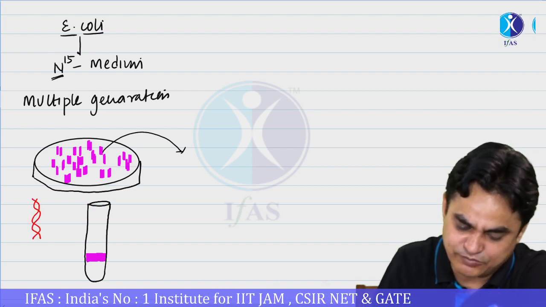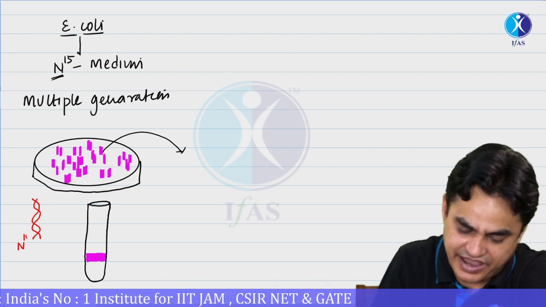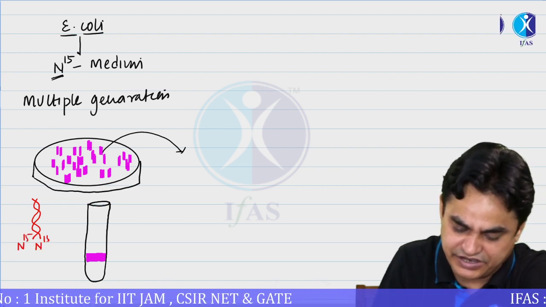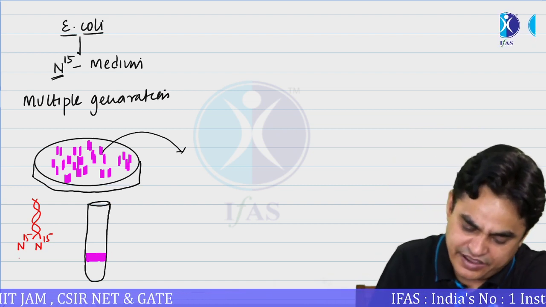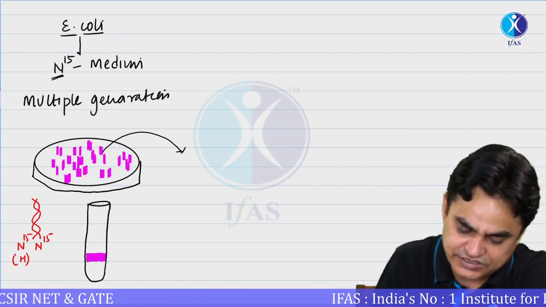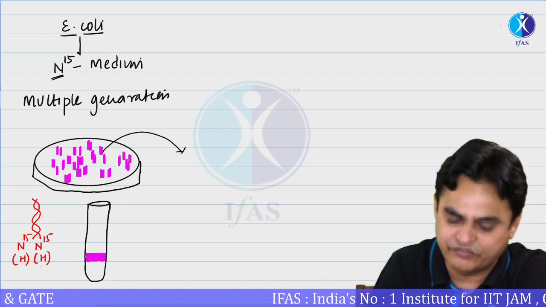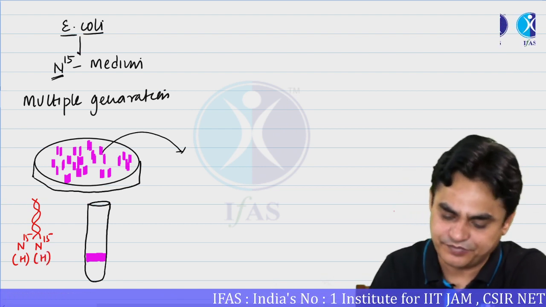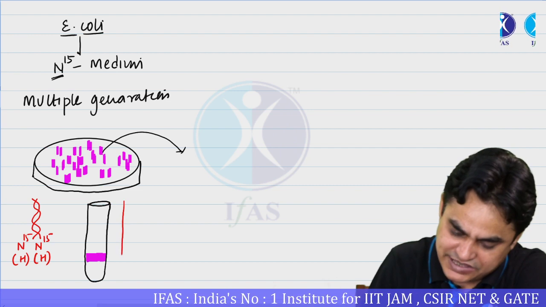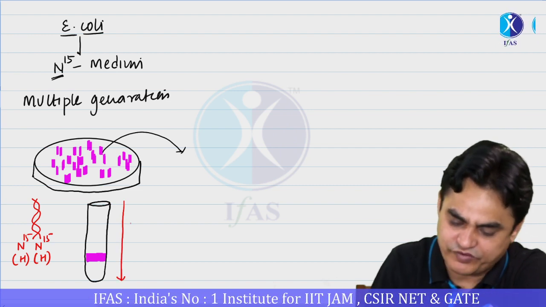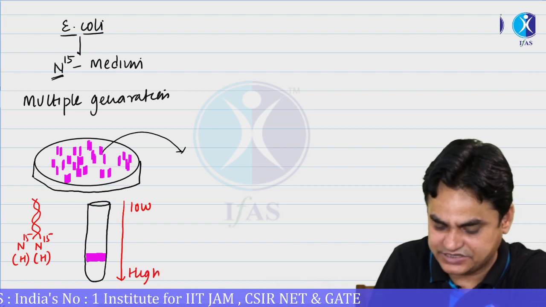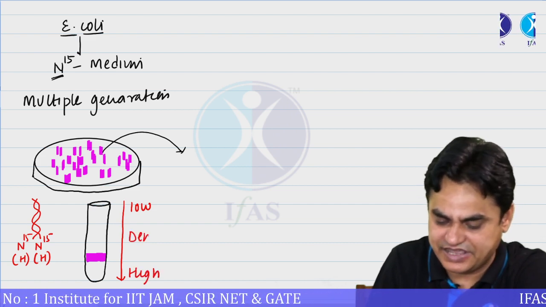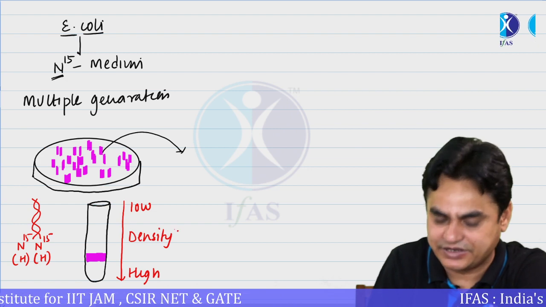We can say that both the strands contain the N15 isotope of nitrogen. For N15 we can also use the term heavy. N15 is a heavier isotope. This is the density gradient centrifugation tube, where there is low density on one side and high density on this side, so the DNA is separated according to density.